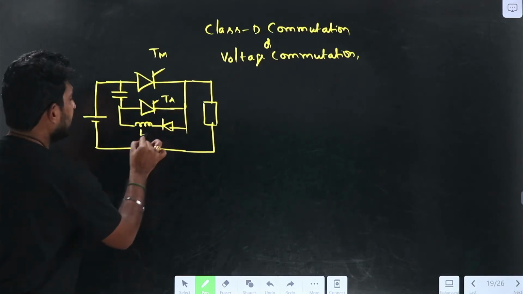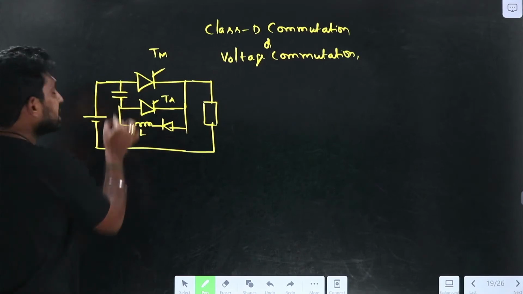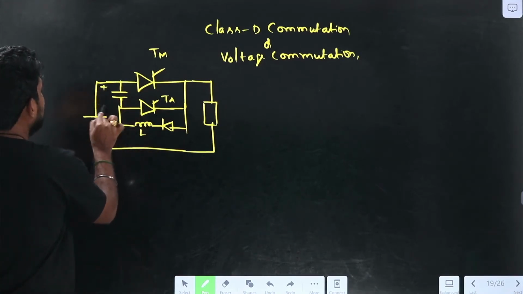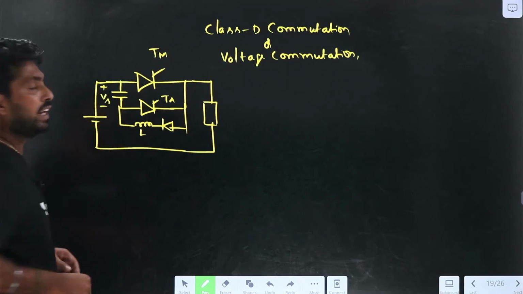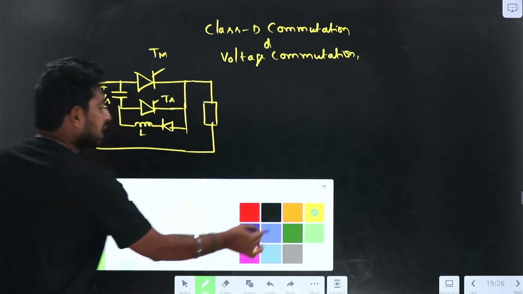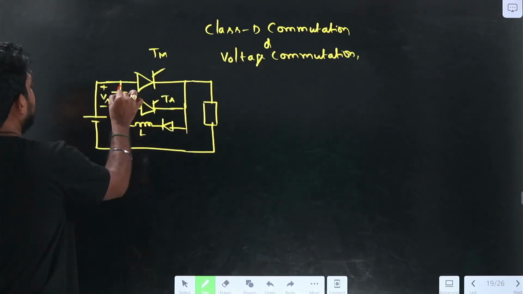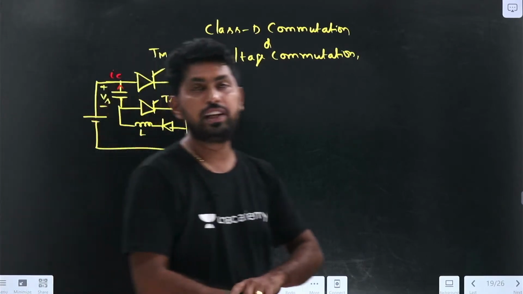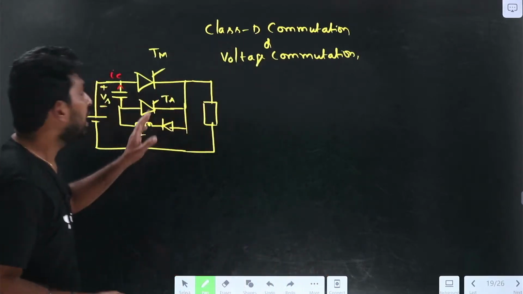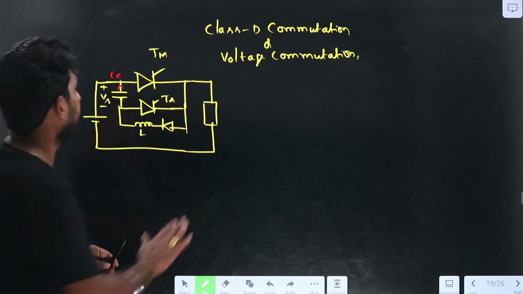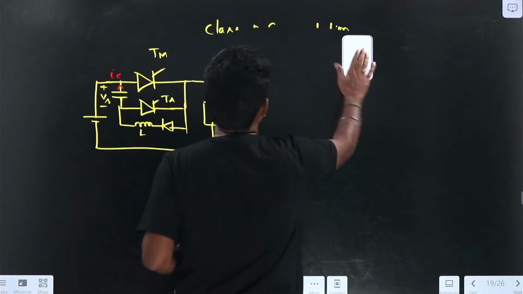and L is the inductance. We are assuming that initially the capacitor is charged to Vs, and IC is assumed in this direction. If IC is in this direction, we will assume it as positive. So now let us draw the different currents here so that you will understand clearly.